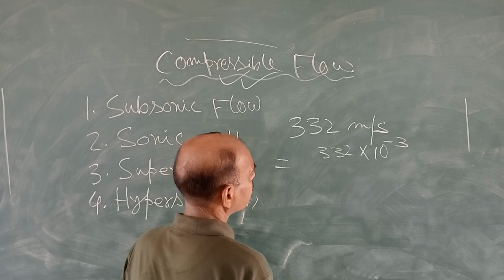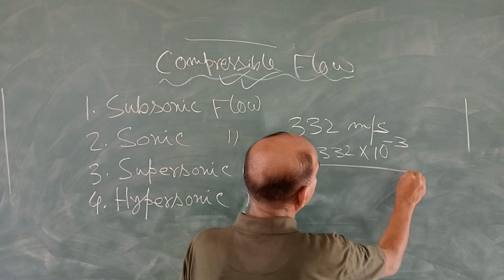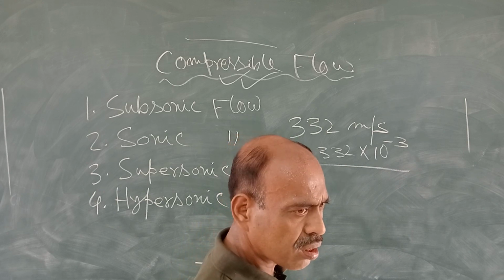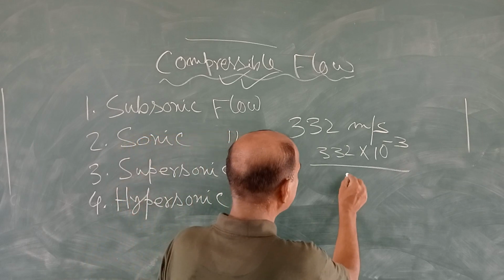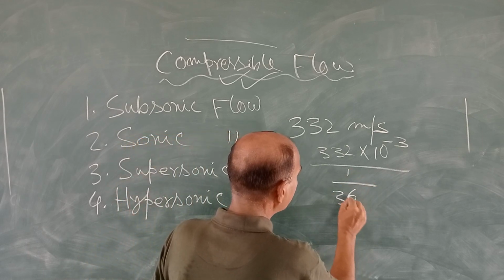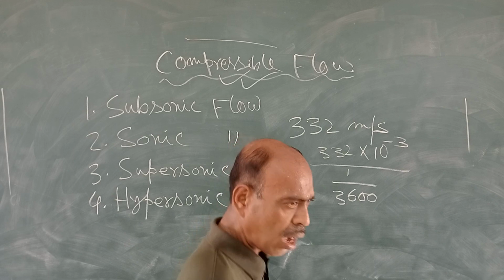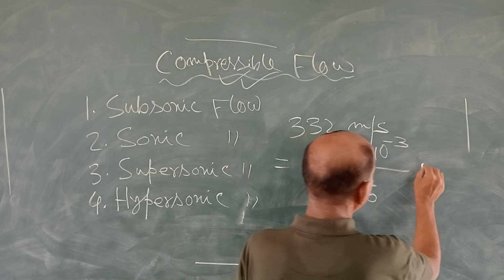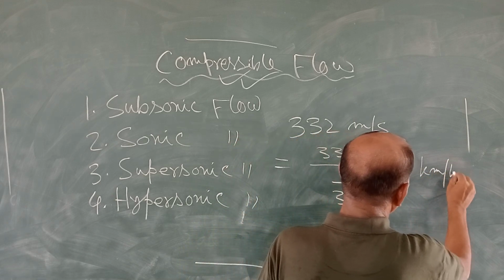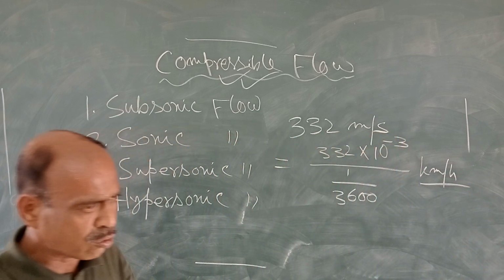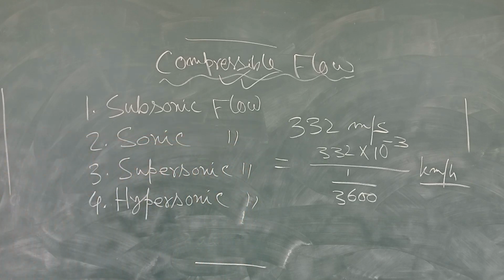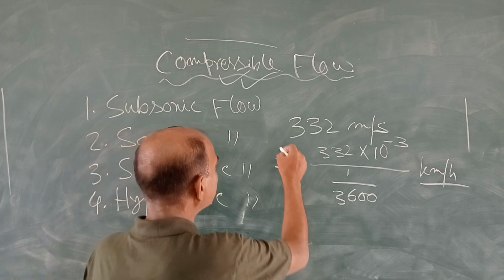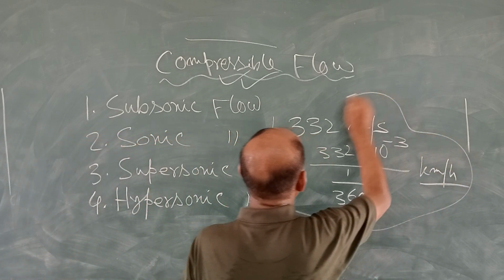Then convert that second in terms of hour to get the result in kilometer per hour. 1 second is equal to 1 by 3600 hour. So you calculate 332 into 10 to the minus 3 divided by this, and you get the result in kilometer per hour. This is the velocity of sound.